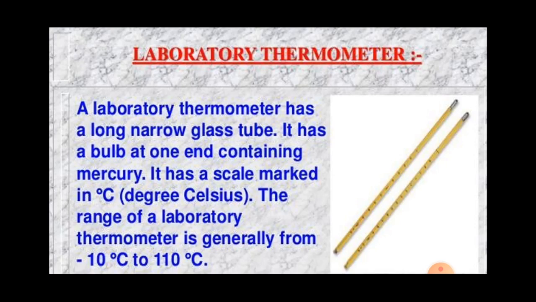Let us discuss the laboratory thermometer first. A laboratory thermometer has a long narrow glass tube. It has a bulb at one end containing mercury.